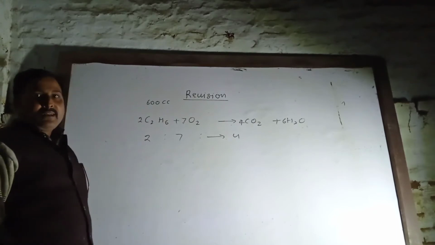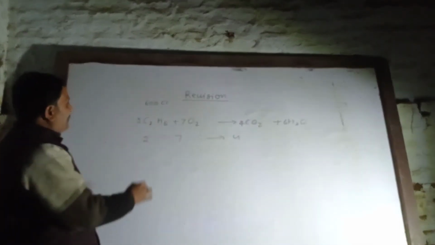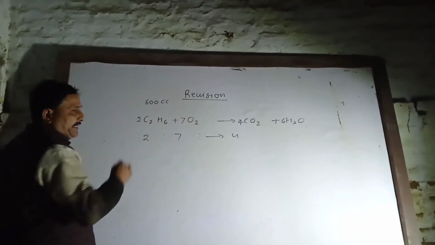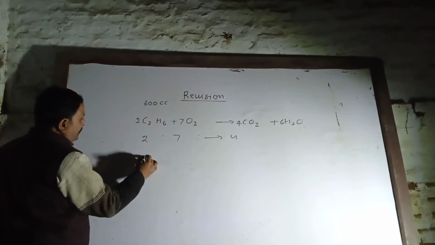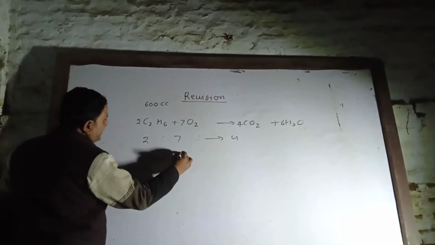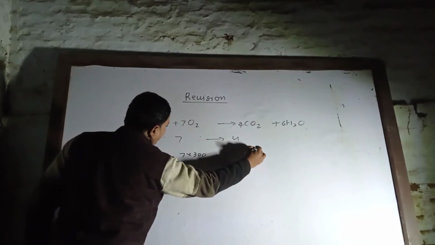The question is: calculate the amount of oxygen required for complete combustion of 600 cc of ethane. 600 divided by 2, 300. 2 into 300, 7 into 300, 4 into 300.